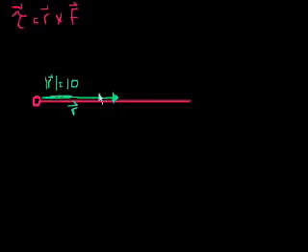At some distance 10 from the pivot, I apply some force F, and F I will do in yellow. I apply some force F at some angle. That's my force F. It's also a vector, has magnitude and direction.